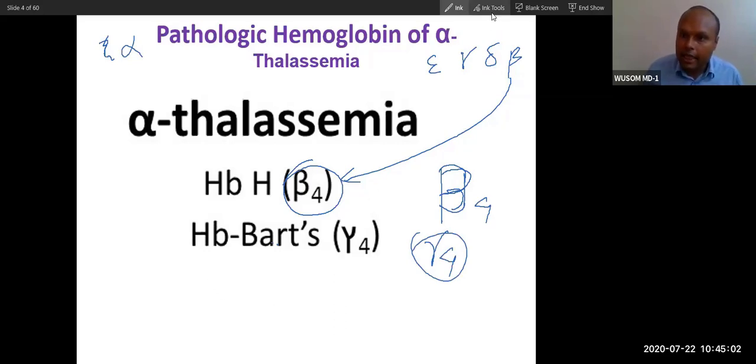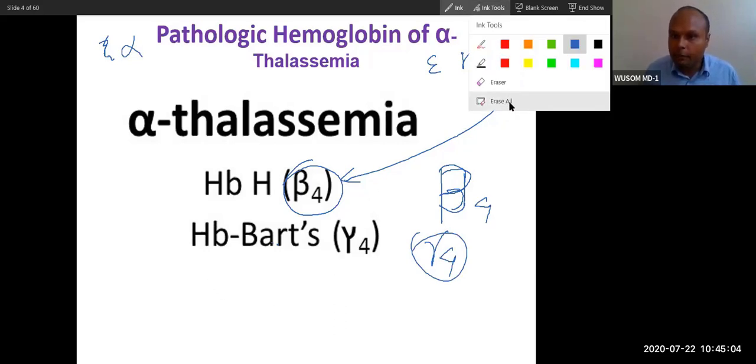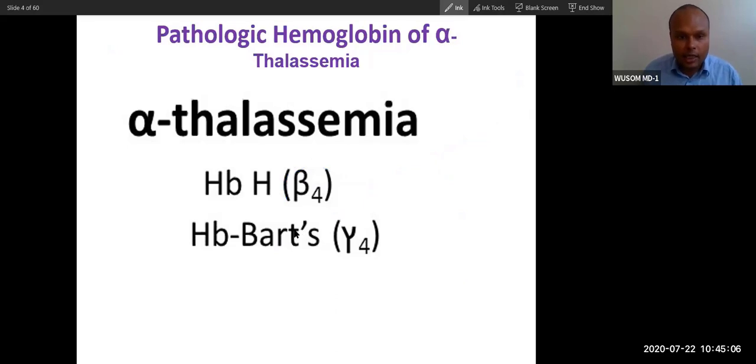Okay, gamma 4 is Bart's and beta 4 is H. Hemoglobin H is beta 4, and it is called H and Bart's. Just remember these two terminologies. We will require this when we study thalassemia.